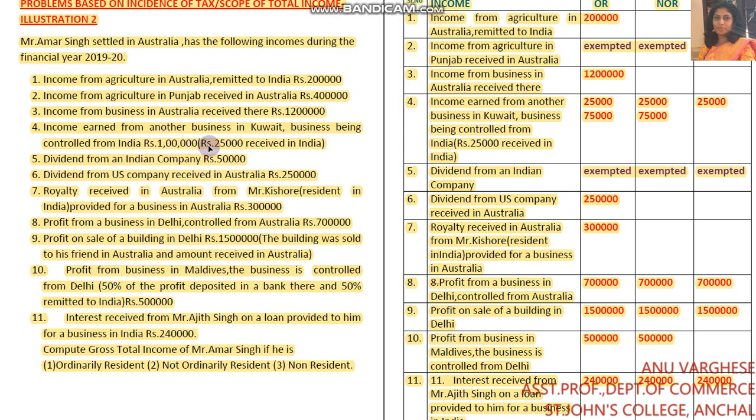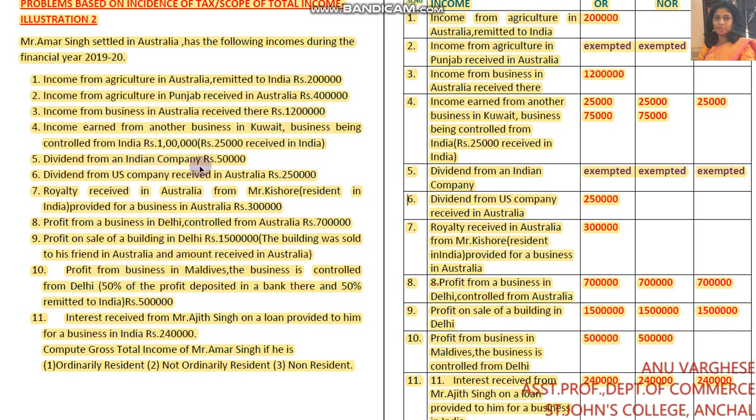And the balance amount is 75,000. Again, read this: income earned from another business in Kuwait, but that business is controlled from India. In that case, it is taxable only for ordinarily resident and not ordinarily resident. So this balance amount of 75,000 you can write in the ordinarily resident column and not ordinarily resident column.